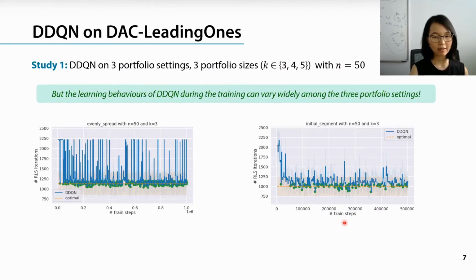We can see that the learning on the left side is quite unstable, with performance of the current learned policy keep jumping up and down even at the very end of the training process, while for the right side, we see that the learning of DDQN seems to be more robust.